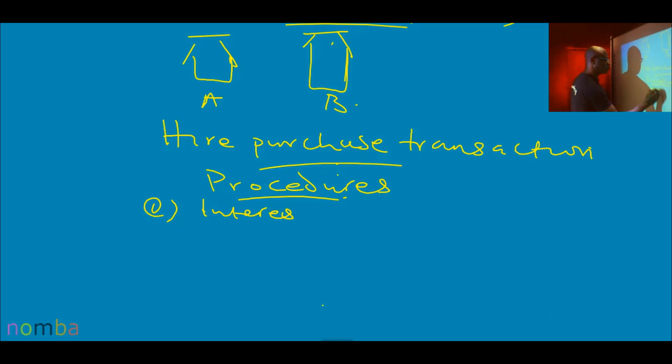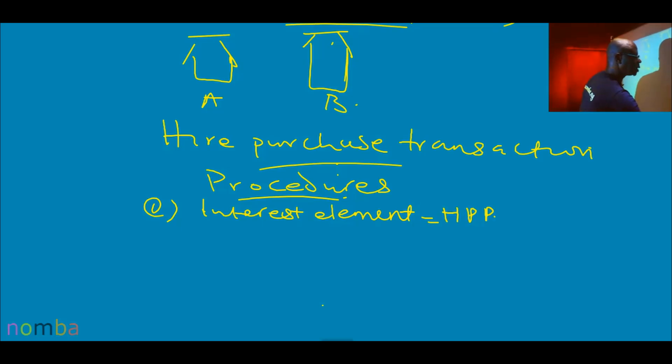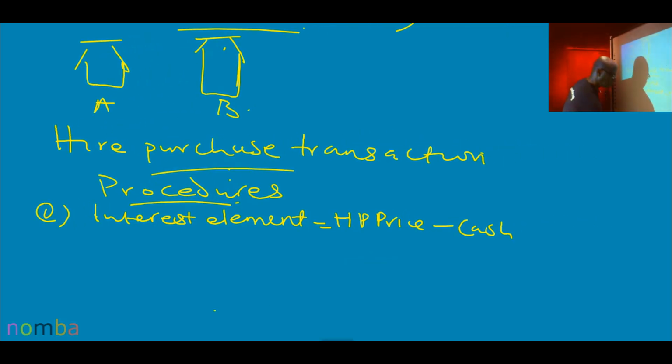That's the first thing you do. And of course, that has a formula. Interest element is HP price, that's hire purchase price, minus cash price.